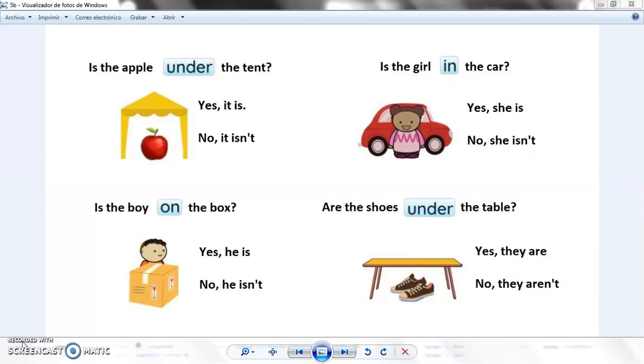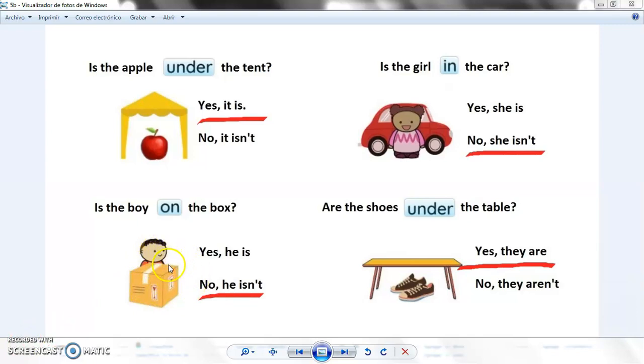Is the apple under the tent? Yes, it is. Is the girl in the car? No, she isn't. She's in front of the car, not inside the car. Is the boy on the box? No, he isn't. He's behind the box. Are the shoes under the table? Yes, they are. Now, in some cases you need to clarify.